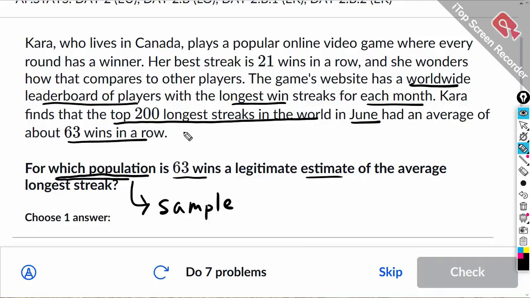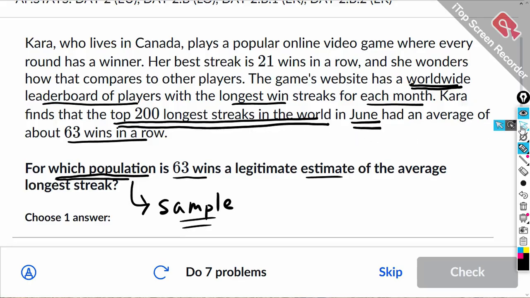Well, if you look at the top 200 longest streaks in the world, okay, for the month of June. So that's basically what we're looking at. It's from a worldwide sample, and top 200 longest streaks in the world for the month of June. That is your sample. All right, so the answer is going to be something along those lines. 200 longest streaks in the world for the month of June.